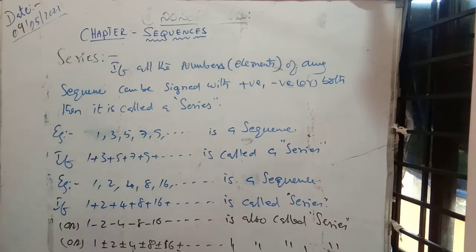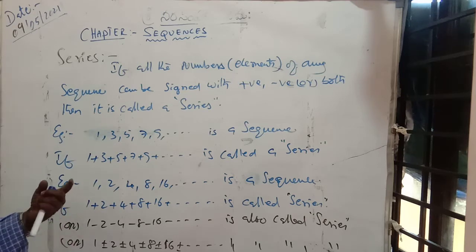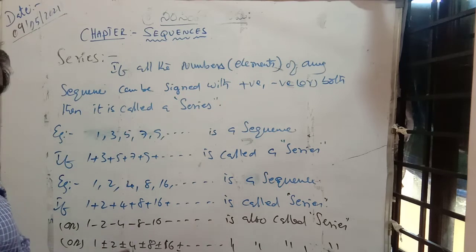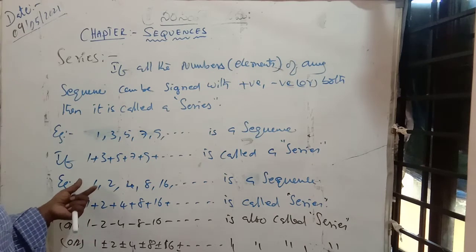But all the elements, all the numbers are maintained with one common definite rule. Here the difference is the same, here the ratio is the same, like that. Not only ratio, so many other relations are there. You see, what are the signs? Means plus, minus, into, division, square. Okay, now like that, many. Root is there, cube is there, square plus 1 is there, square plus 2 is there, like that. So many series are there.